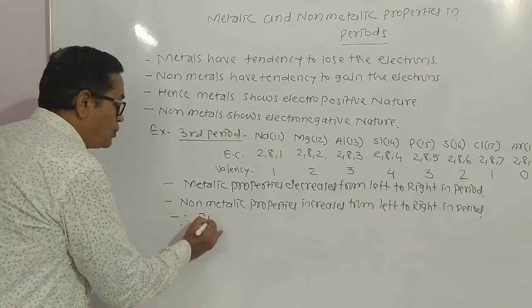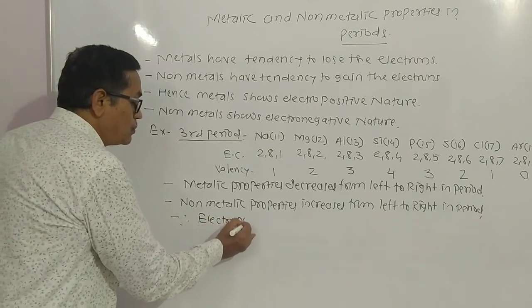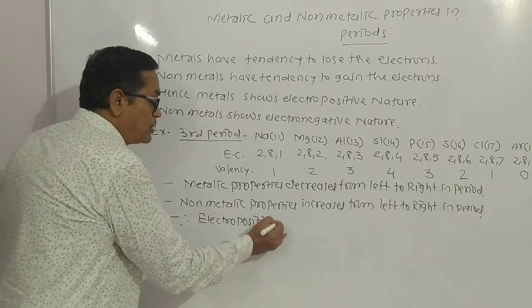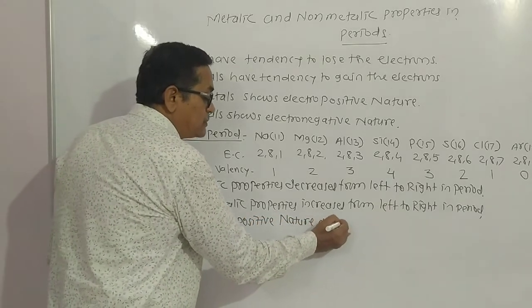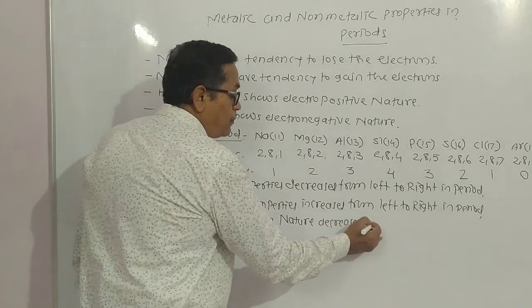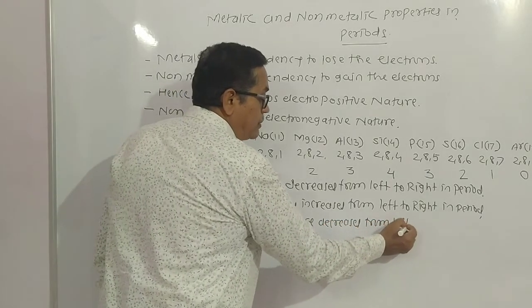Hence, electropositive nature decreases from left to right.